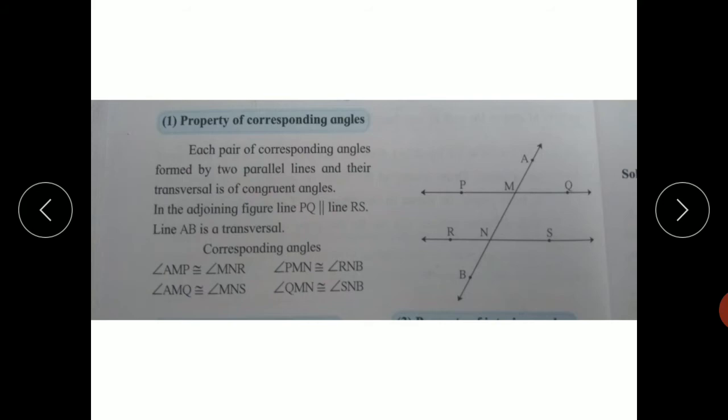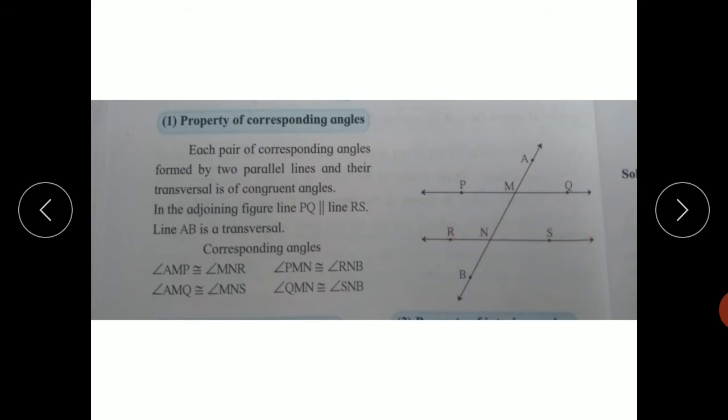Now, properties of corresponding angles. Properties of angles formed by two parallel lines and a transversal. Now the first property, of corresponding angles. In the figure, two lines are given: line PQ and line RS. These two lines are parallel to each other.